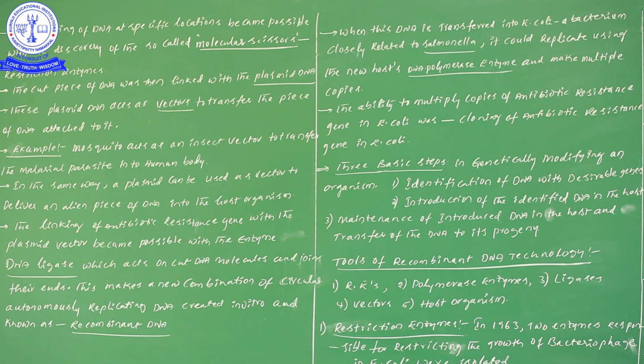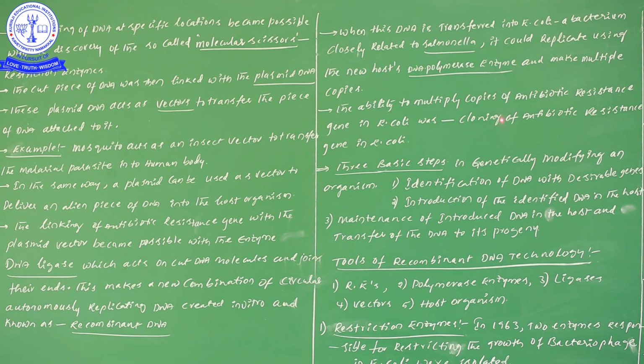Next one: the ability to multiply copies of the antibiotic resistant gene in E. coli was known as cloning. I have already given this one. So here I have written it two times.